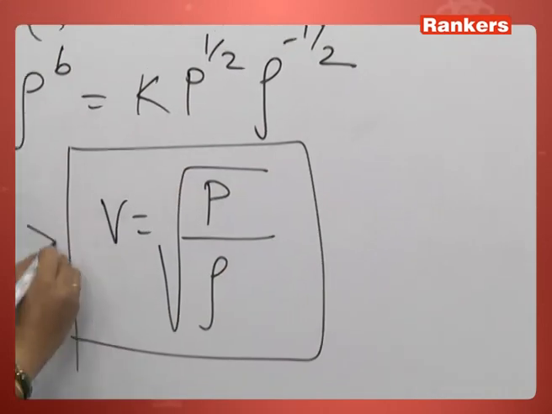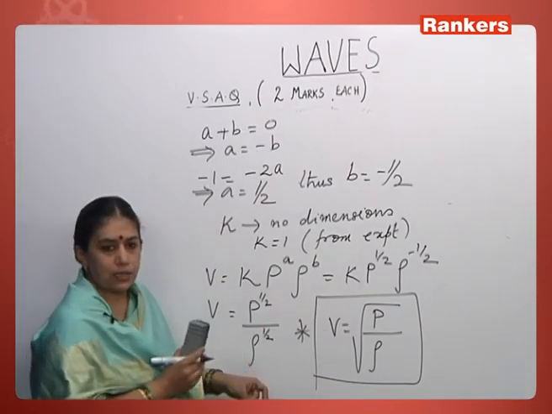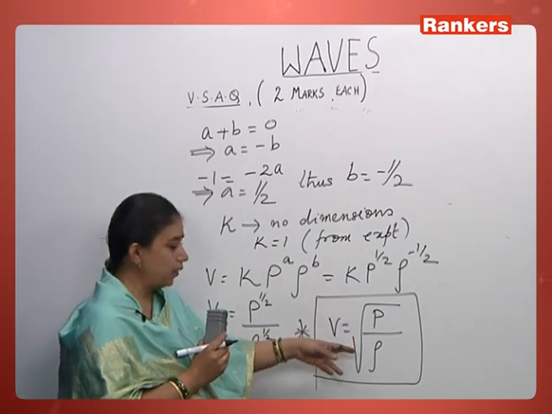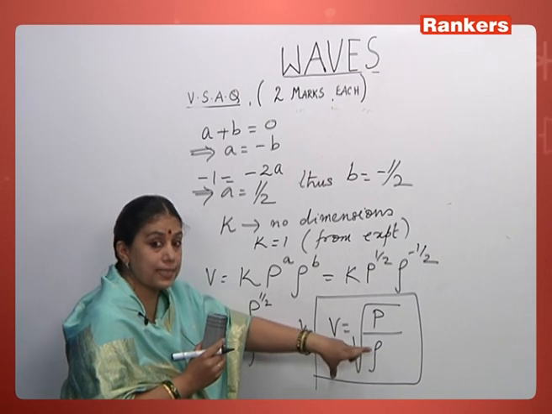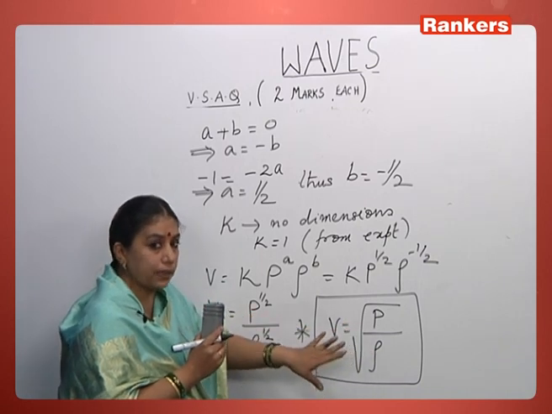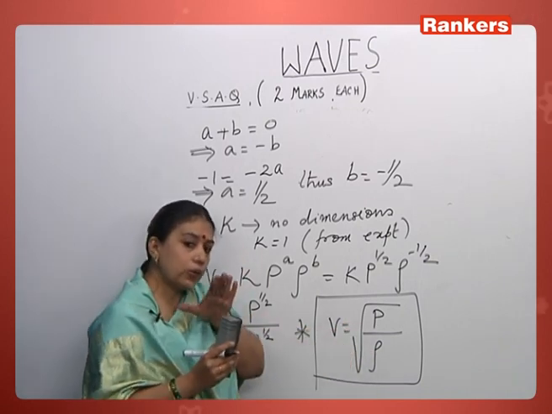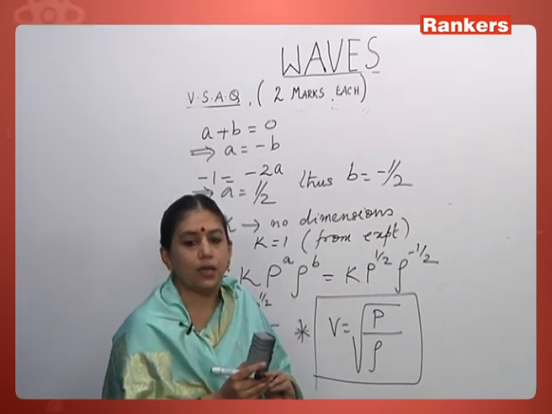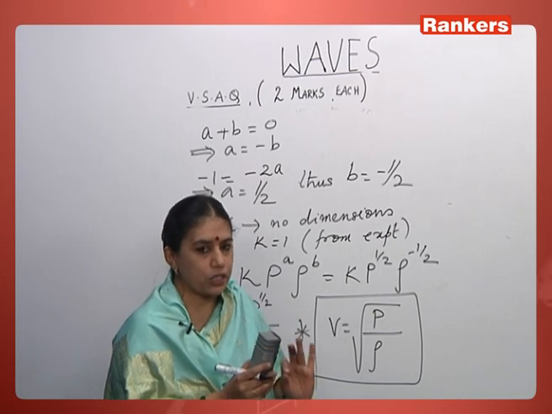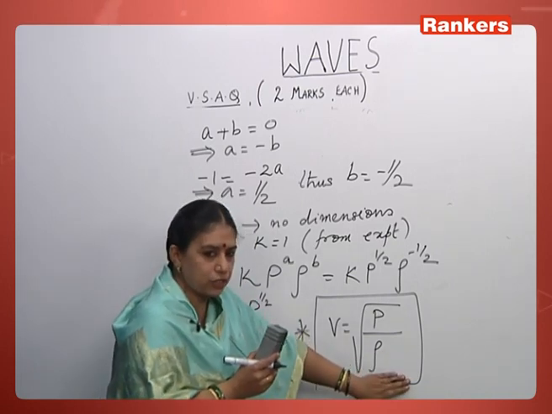So this is the expression for the velocity of sound waves in a medium, which is root P by rho. This is called Newton's formula, which was not exactly true. Then Laplace, another scientist, made a correction. I just want to mention this point. Your answer is sufficient till here.